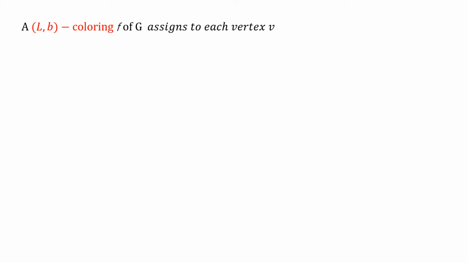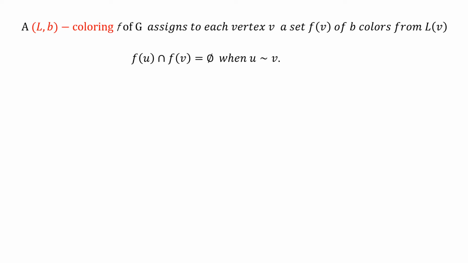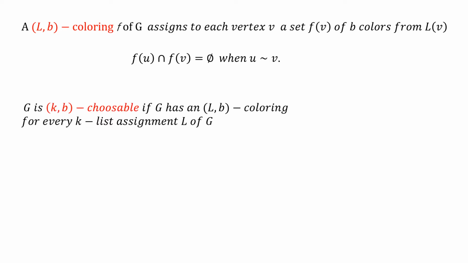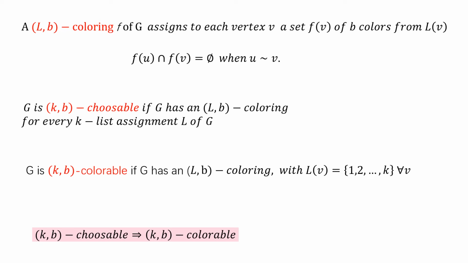Assume m is a positive integer and L is a list assignment. An (L, m)-coloring of G assigns to each vertex a set of m colors from its list, so that the color sets assigned to adjacent vertices are disjoint. We say the graph is (k, m)-choosable if G has an (L, m)-coloring for every k-list assignment L of G. G is (k, m)-colorable if it is (L, m)-colorable where L assigns all the vertices the same list. Now it follows from the definition that (k, m)-choosable implies (k, m)-colorable, but the converse is not true.